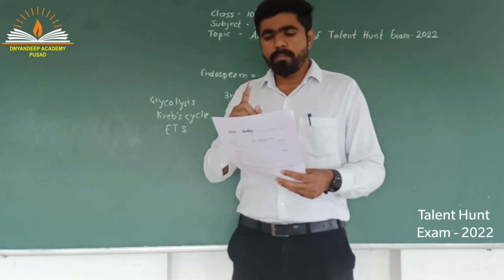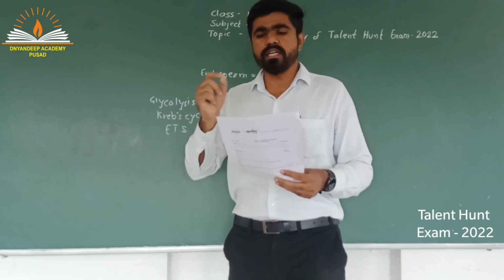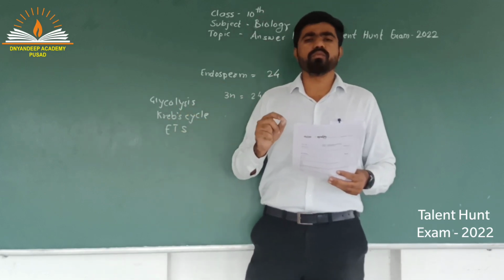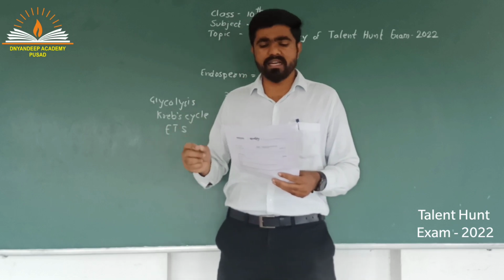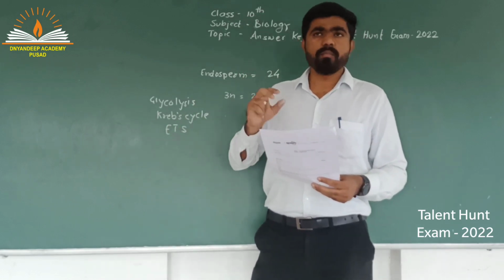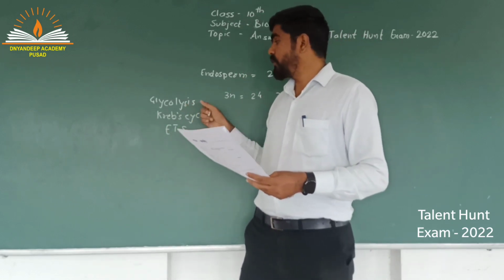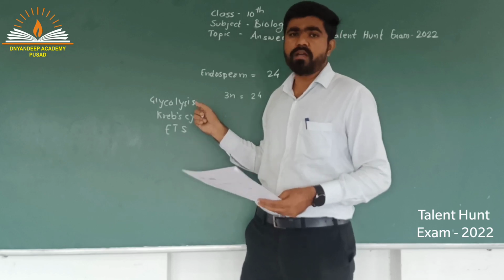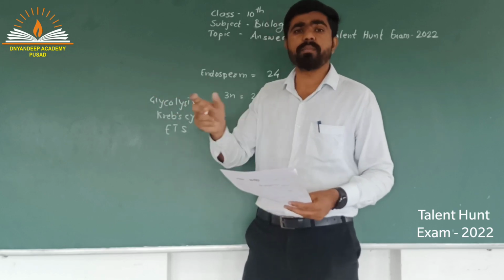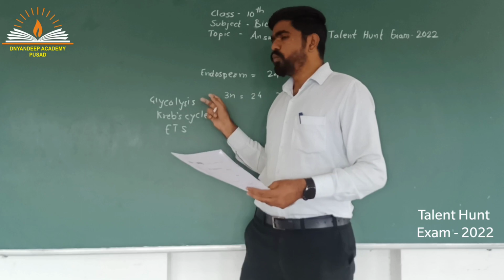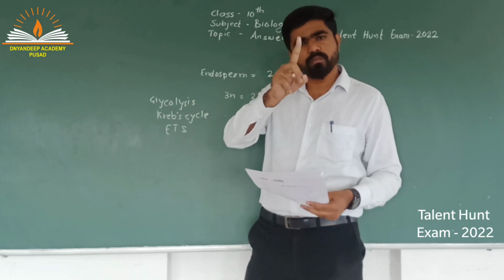First statement, pyruvate can be converted into ethanol and CO2, carbon dioxide, by yeast. Is it a correct statement? Yes, it is a correct statement. Pyruvate, what is pyruvate? End product of glycolysis. Pyruvate is the end product of glycolysis. Glycolysis ends in pyruvate, right. So 2 molecules of pyruvate are produced from 1 molecule of glucose.